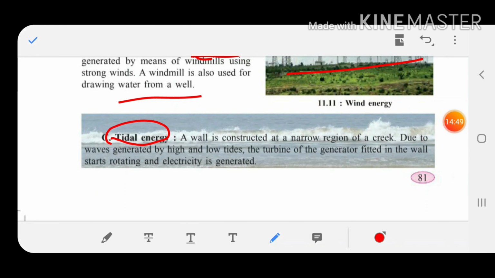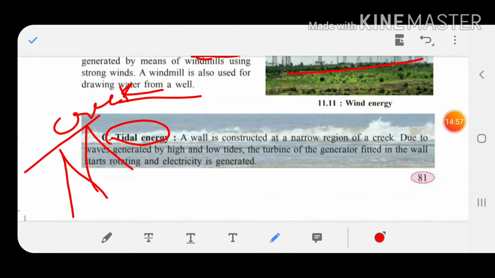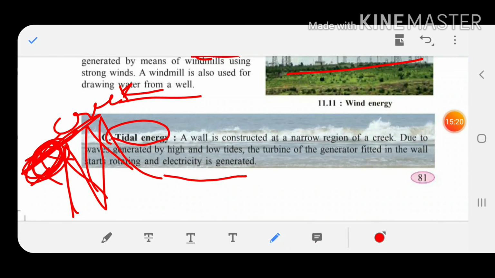A wall is constructed, children, at a narrow region of a creek, and when the waves reach it, what happens? During a high tide and low tide, the wave height increases, and in this wall the turbines of the generators are fitted. When the waves touch this, the turbine rotates and electrical energy is generated. So these are the different ways through which electricity can be generated.